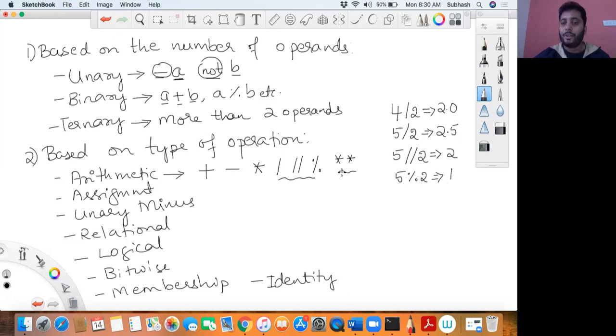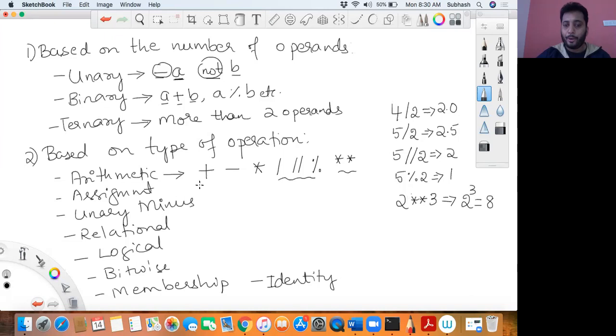Now the double star is an exponent operator. So what will happen here? If I say 2 double star 3, this is considered as 2 to the power of 3, which will give you 2 2s are 4, 4 2s are 8. So the result will be equal to 8. Is that okay? These are the arithmetic operators available in Python.